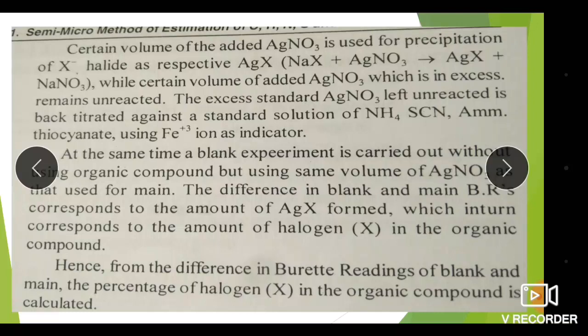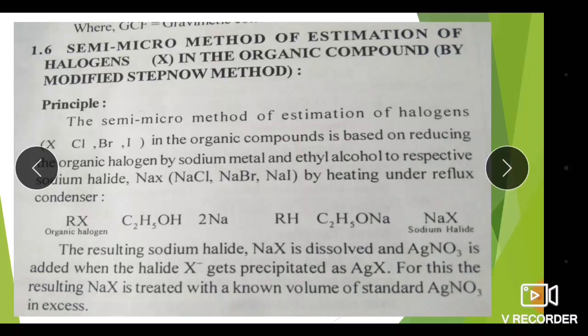Hence, from the difference in burette reading of blank and main, the percentage of halogen X in the organic compound is calculated. The simple method is there. Firstly, we are going to fuse this organic halide with ethanol in the presence of sodium, and then we will get the hydrocarbon as well as sodium ethoxide, and that is sodium halide. The most important part is that sodium halide.